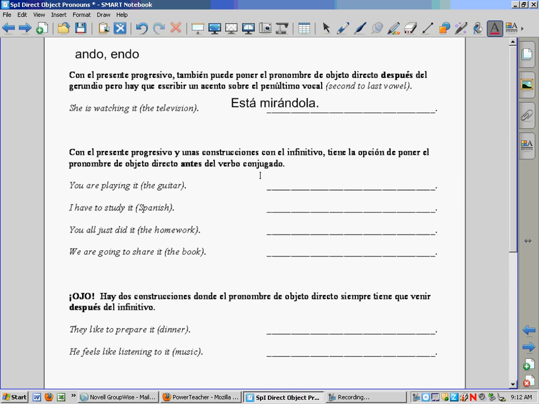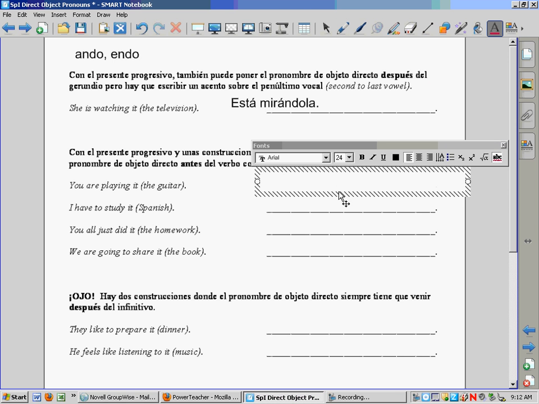So, for example, you are playing it, the guitar, something you're doing right now. So, estás tocando, now referring to the guitar, which is la guitarra. So we could add it right on the end if we wanted. Estás tocándola, like we did above with the television. Or we could actually add it before. There are two choices. There's no difference between them, and you can use whichever one you want.